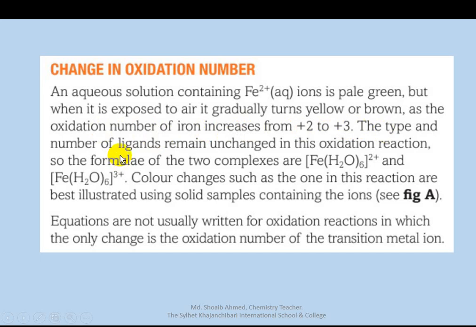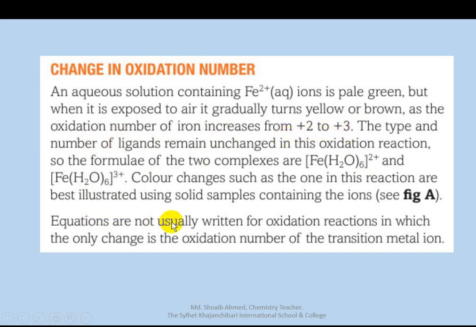The type and number of ligands remain unchanged, but the oxidation number changes. This is oxidation number plus 2, and this is oxidation number plus 3. The number of ligands remains the same, 6. Only the oxidation number changes.